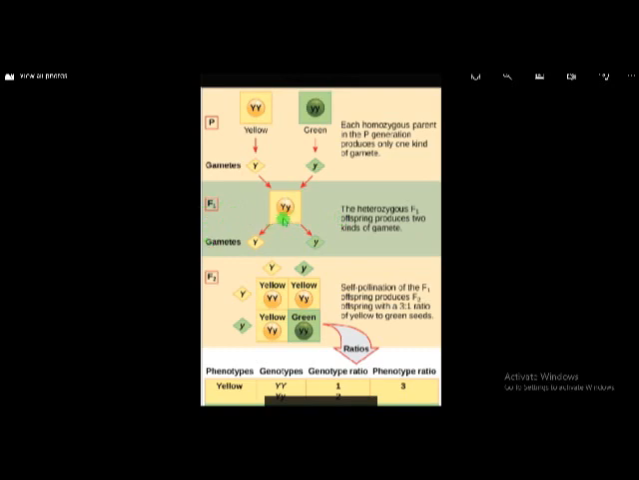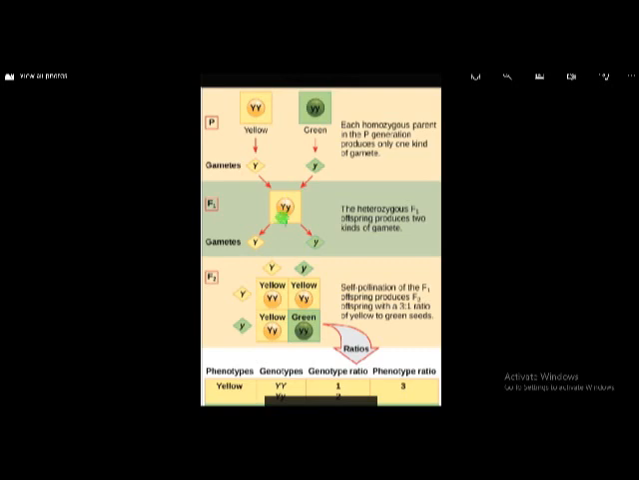Here capital Y, small y. Here the seed color is yellow. Why? Because here two genes are there, capital Y and small y. In these two genes, capital Y is responsible for yellow color, small y is responsible for green color, but only one character is exposed here, because when two genes are present, only the dominant gene character is exposed.